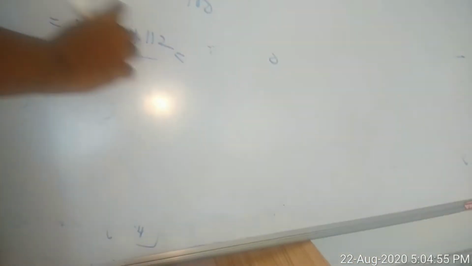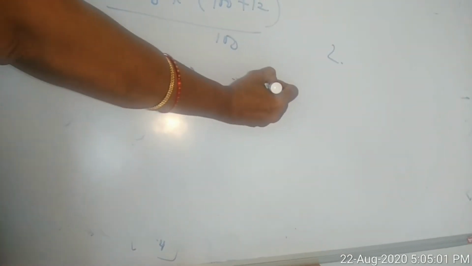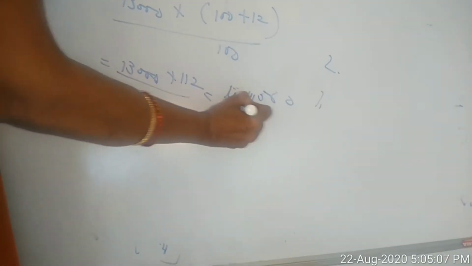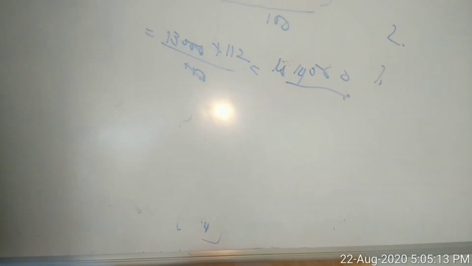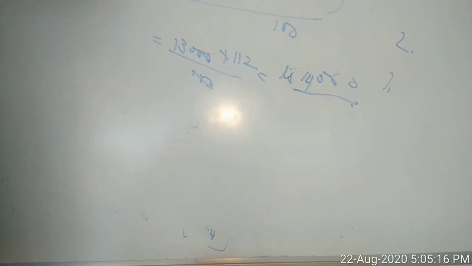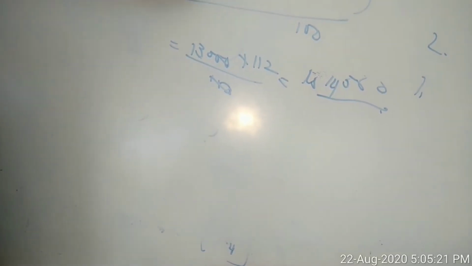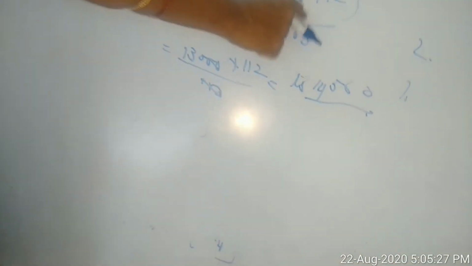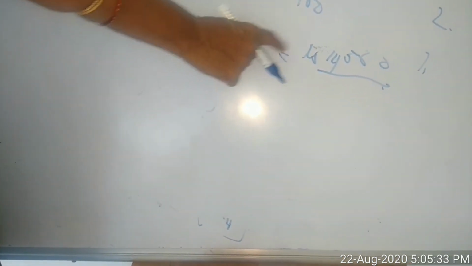Multiply carefully, girls. This is the bill amount. The price of the TV is 13,000. ST is 12%. So when you are taking the TV home, the bill to be paid in the shop is sales price into 100 plus ST percent by 100. 100 plus 12, 112. Go for cancellation. The two zeros get cancelled. 130 into 12 is 14,560.